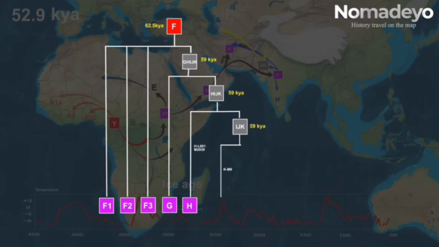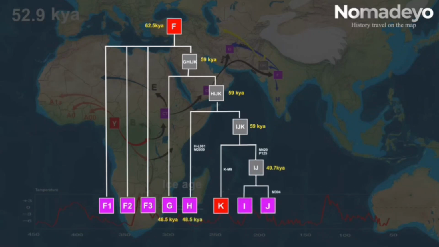Males with the FM89 gene belong to the haplogroup HIJK, a direct descendant. Other direct descendants of F are F1, F2, and F3. They are called the F-para group because they have not been given any additional unique marks. Many types of descendants came from F. Haplogroups I, J, and K came from group F, and haplogroups M, N, O, P, R, S, L and T are descendants of haplogroup K. Let's take a look at how these descendants spread out into the world through a map.